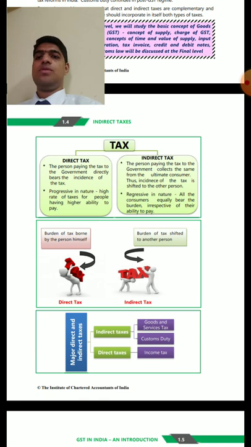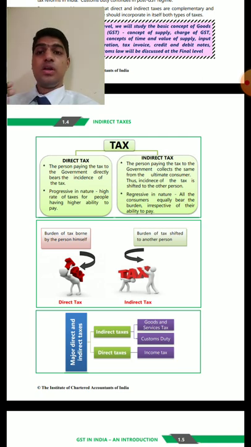What is progressiveness? Direct tax will not be charged on every person. Rich or poor, not everyone pays taxation. Only people above a certain income need to pay taxation. So in India, direct taxation is progressive in nature because not everyone requires to pay tax.